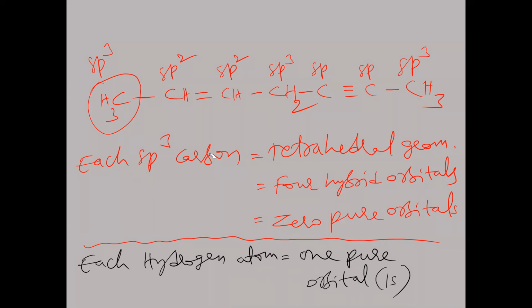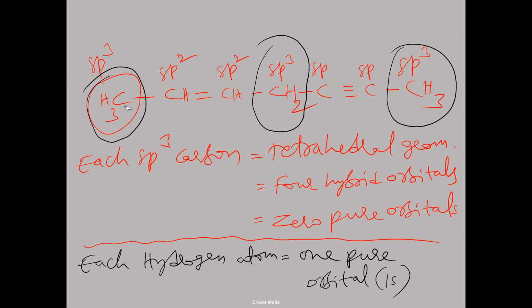Each sp3 carbon contains four hybrid orbitals and zero pure orbitals. Here, these three are sp3 carbons. Each sp3 carbon contributes how many hybrid orbitals? Four. And each sp3 carbon contributes how many pure orbitals? Zero. Keep that point in mind. Now next, take the screenshot.